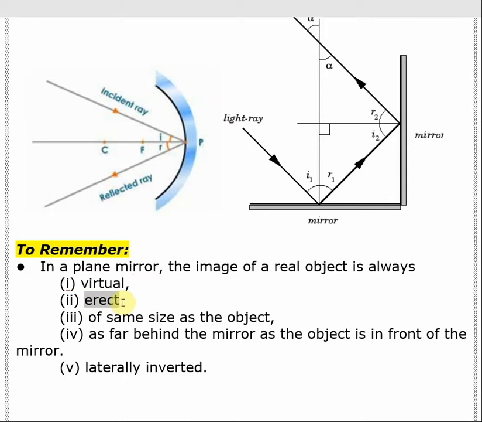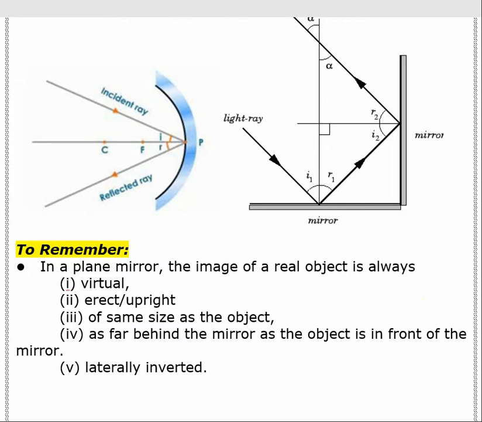Erect image. What is an erect image? An erect image has another name, it is upright. What does it mean? It means that the image formed is standing up or upside down exactly as the object is. That means if the object is standing up, then the image will also be standing up. If the object is upside down, then the image will also be upside down. That is called an upright image.